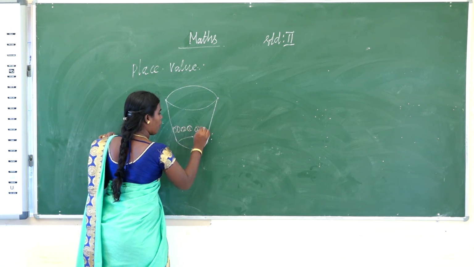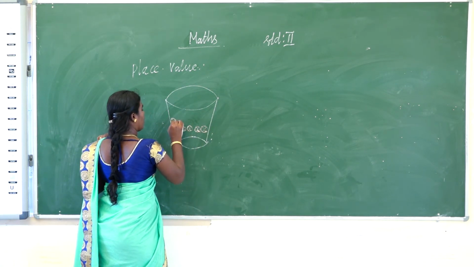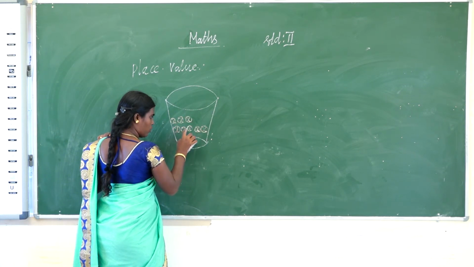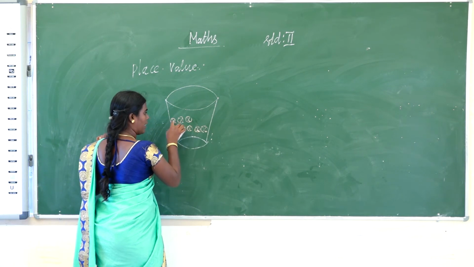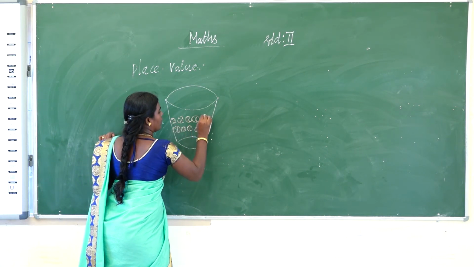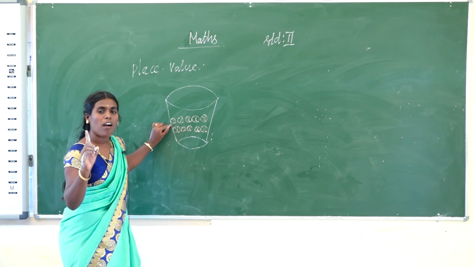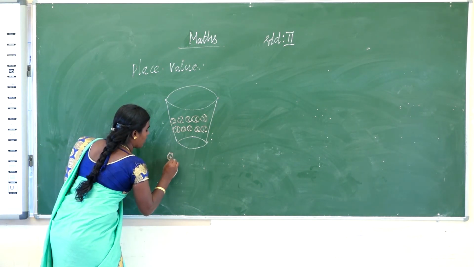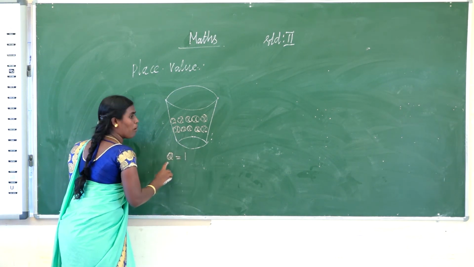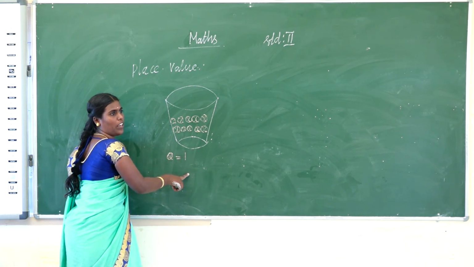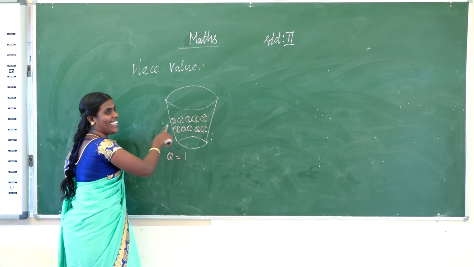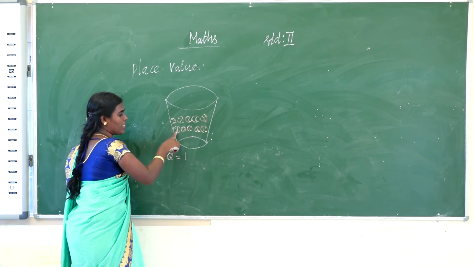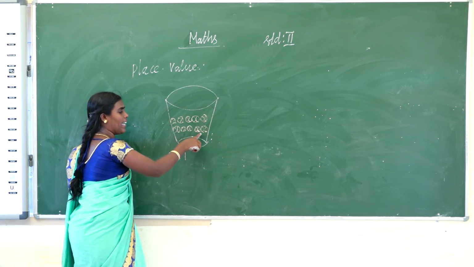One, two, three, 4, 5, 6. 1, 2, 3, 4, 5, 6, 7, 8, 9, 10. One ball is equal to 1. Here how many balls are there? 1, 2, 3, 4, 5, 6, 7, 8, 9, 10 balls.